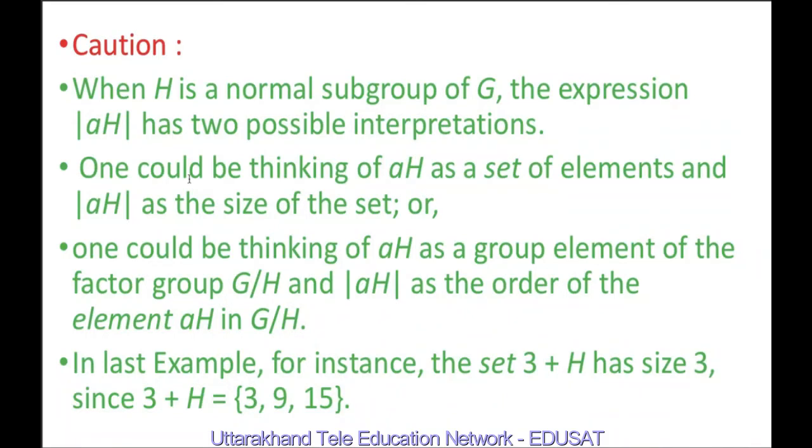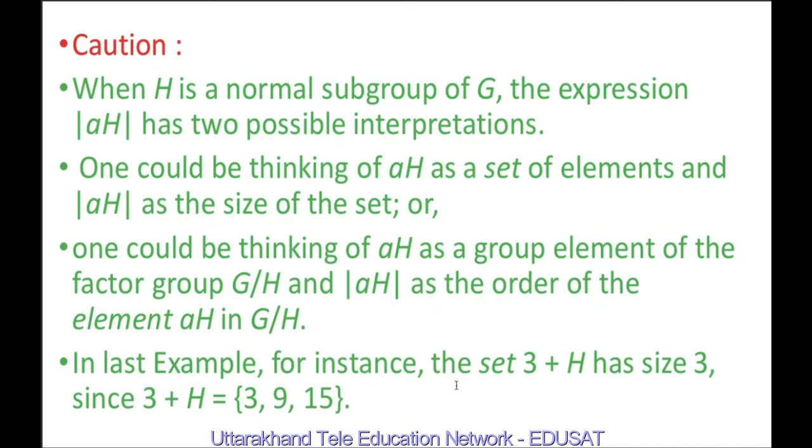One could be thinking of aH as a subset of elements and |aH| as the size of the set, because it denotes the number of elements in aH. Secondly, one could be thinking of aH as an element of the factor group G by H, and |aH| as the order of the element aH in G by H.